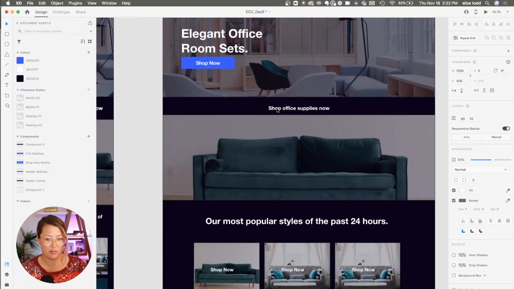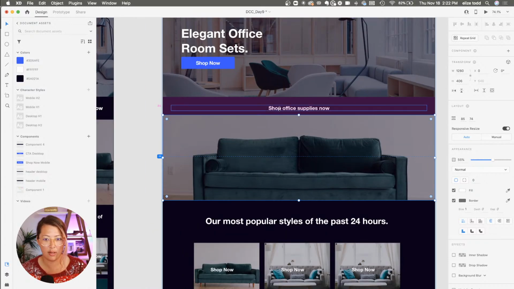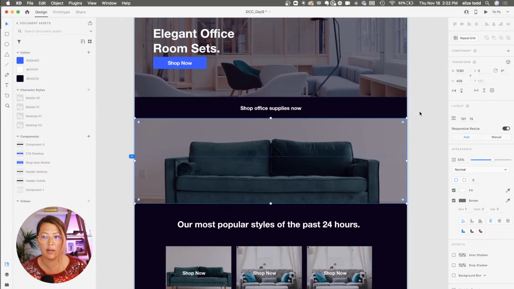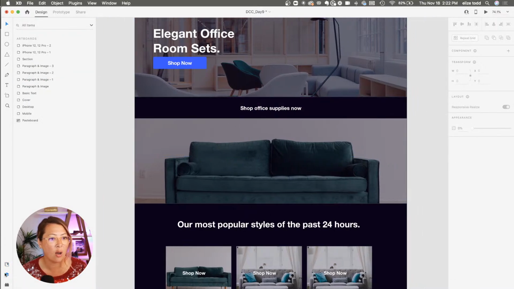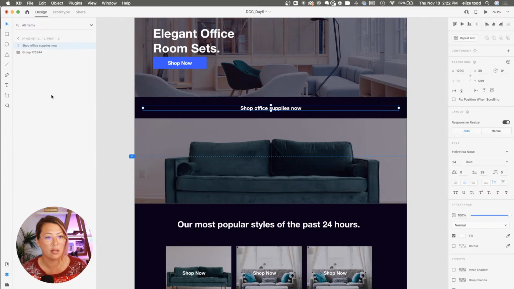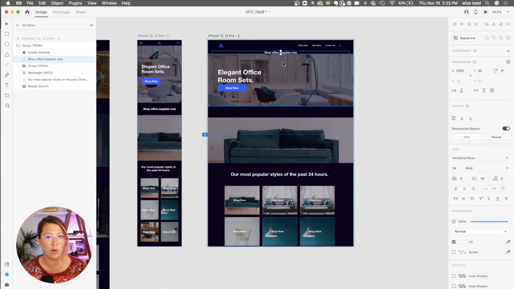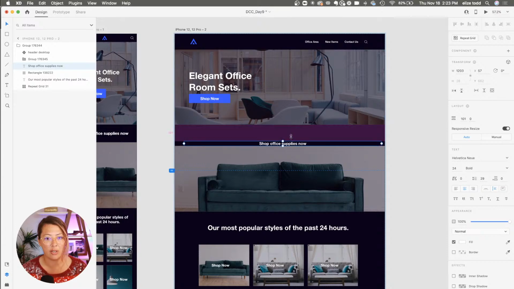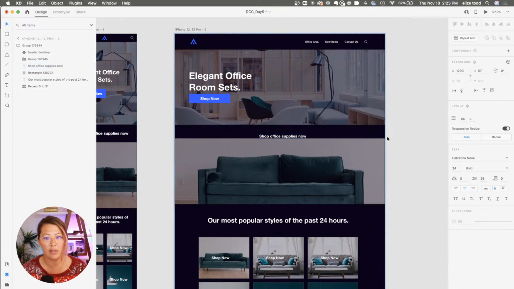This guy, something happened with this little guy. What you doing in here? Let's see if I can troubleshoot this live right now. What I think happened is I copied and I pasted this and it's not in the group. So I accidentally, it's not in this group here. So if this happens to you, you can place it into the group, but then it's like, where did it go? You can just bring it and then drag it to where you want it to go. And then it should work okay.